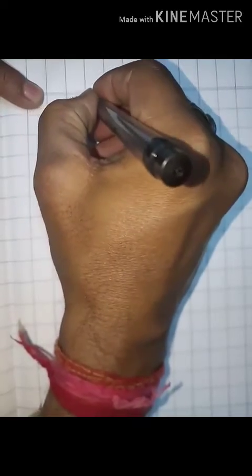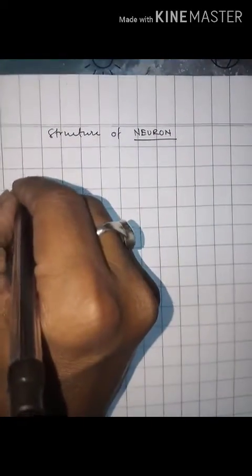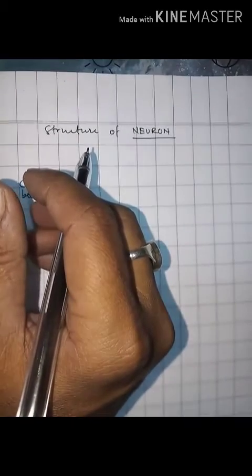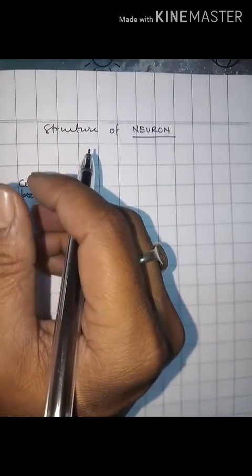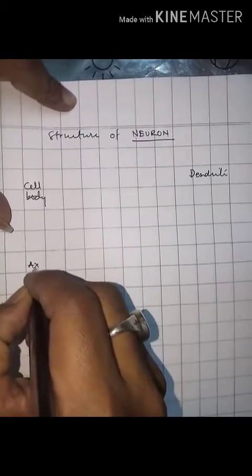So, structure of a neuron. A neuron consists of a cell body, dendrites, and the axon.